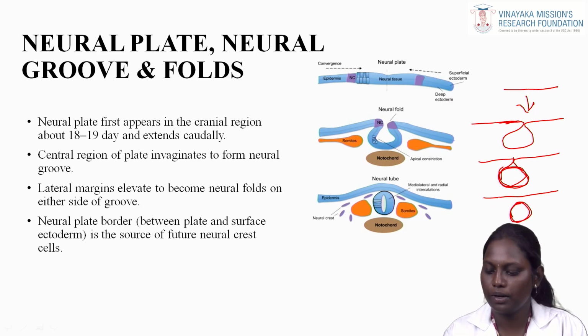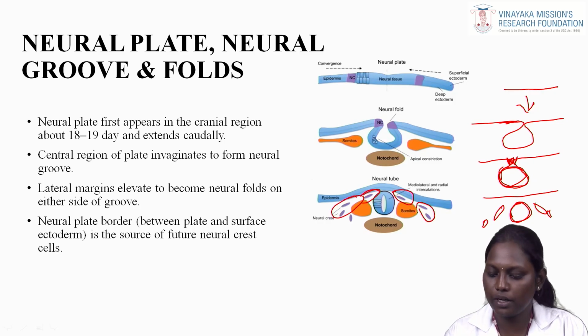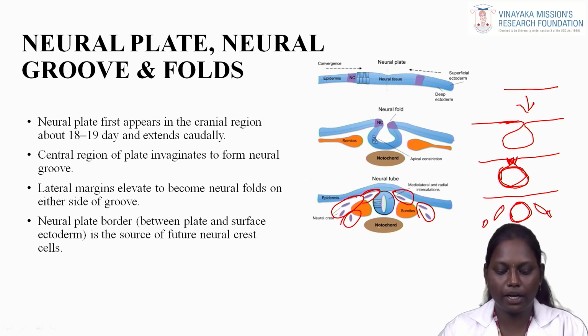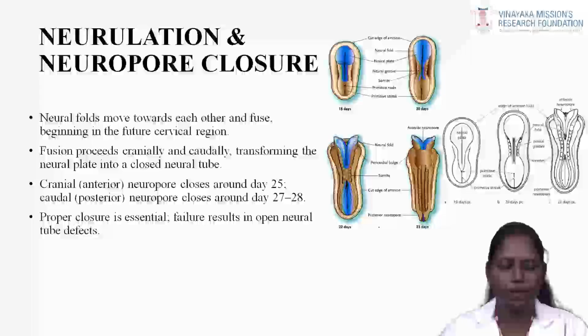This is the neuropore. Later, the neural crest of these two humps or foldings become the somites of the peripheral nervous system. These somites develop to form the dorsal root ganglia. Lateral margins elevate to become neural folds on either side of the groove. The neural plate border between the plate and surface ectoderm is the source of future neural crest cells. This is neurulation and the neuropore closure.